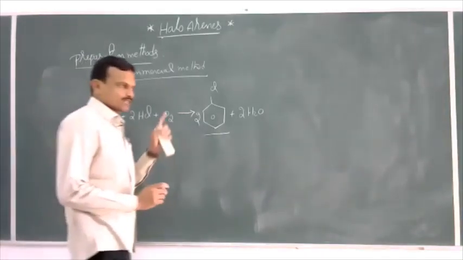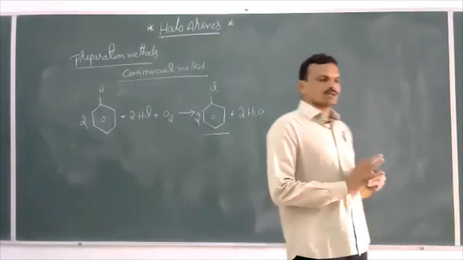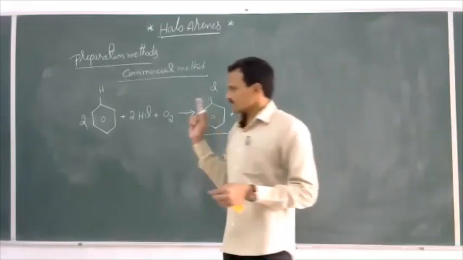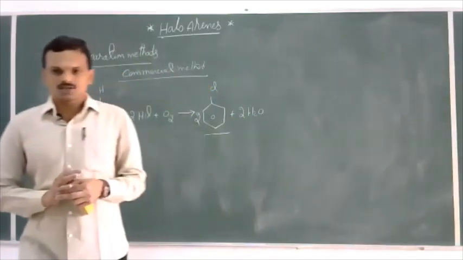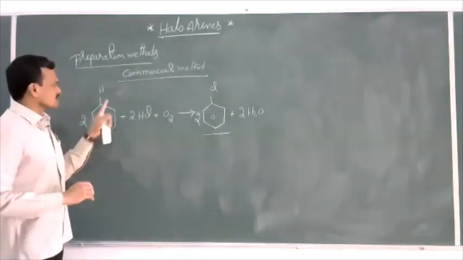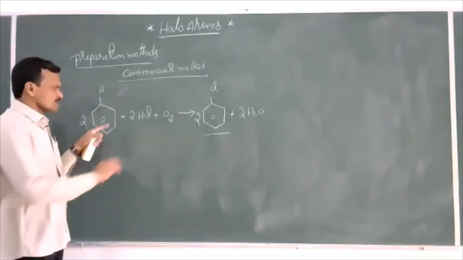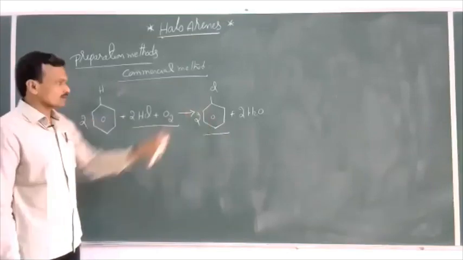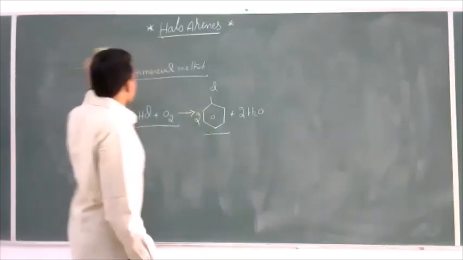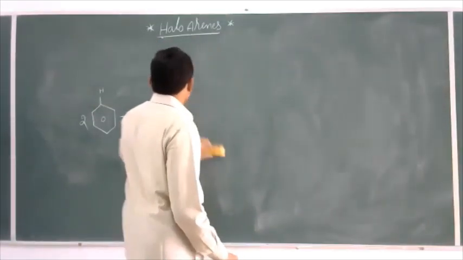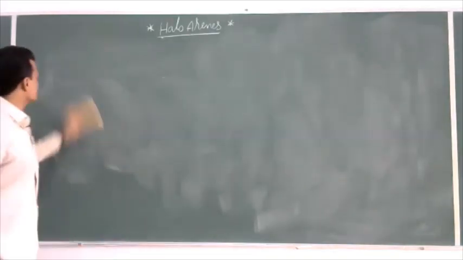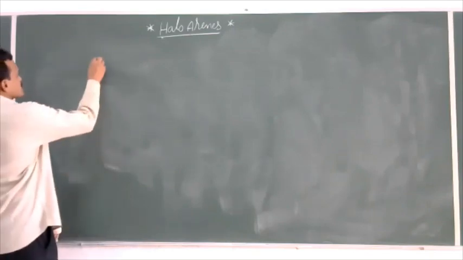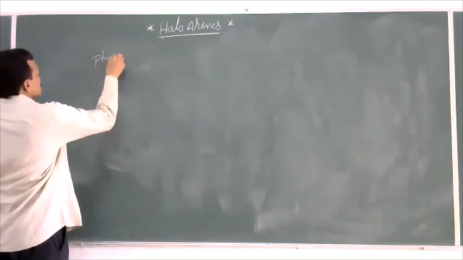So these are the preparation methods of haloarenes. First, by the direct chlorination of benzene with halogen in the presence of a halogen carrier like AlCl3 or FeCl3. And second one by Sandmeyer's reaction. And third one, the commercial method, is nothing but halogenation of benzene with a mixture of HCl and oxygen, which gives chlorobenzene. Right. So these are the three preparation methods for haloarenes. Now, let us see the physical properties.